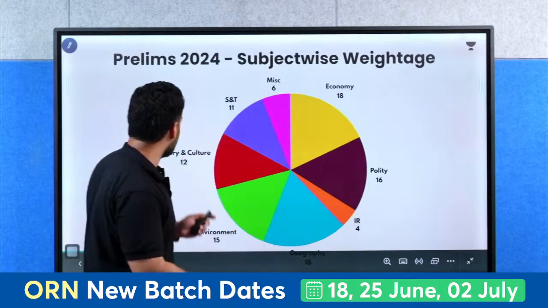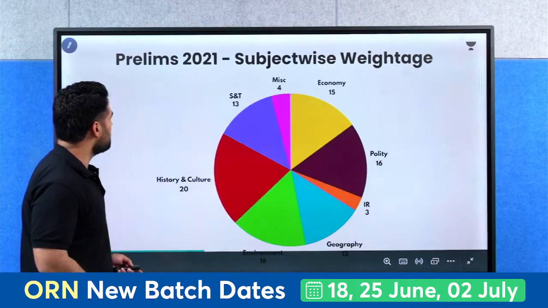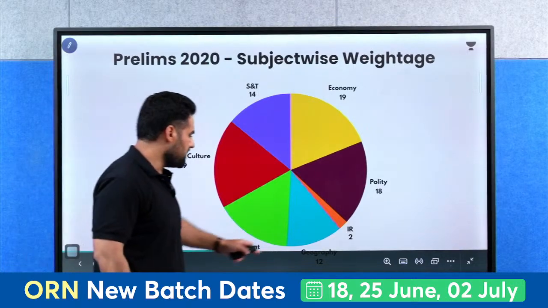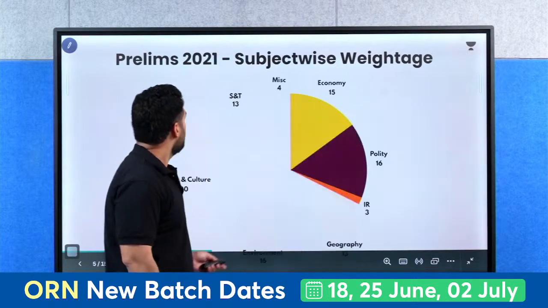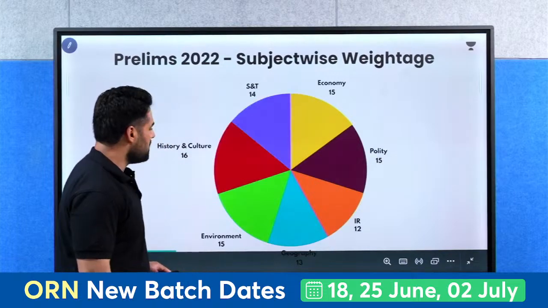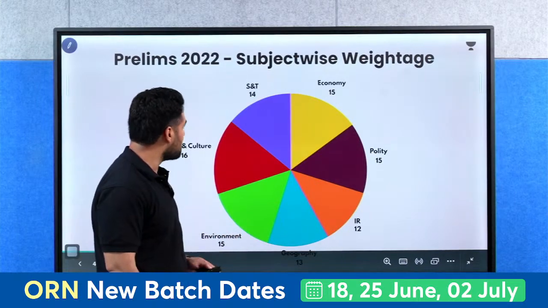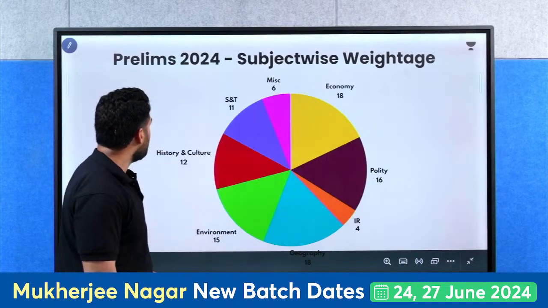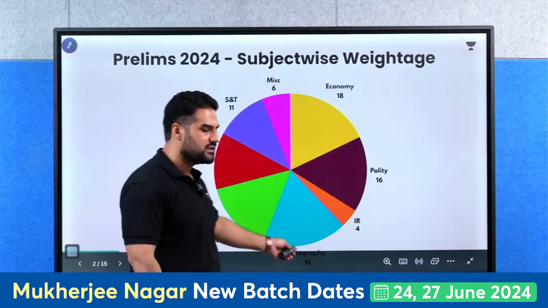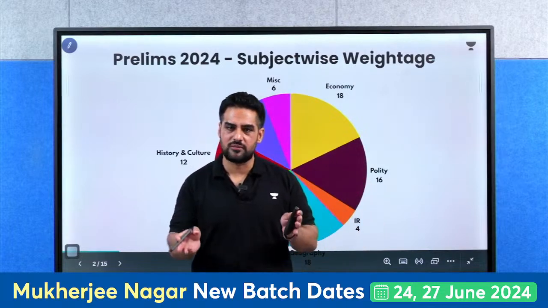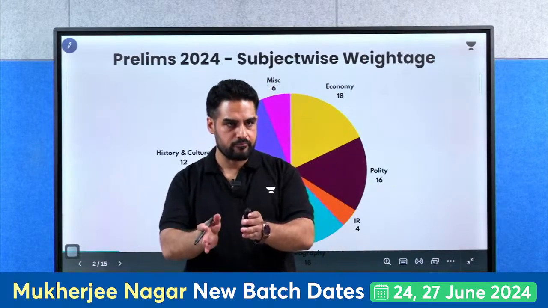Now, if I go with the geography analysis, starting from the year 2020, in 2020 there were 12 questions. 2021, there were 13 questions. 2022, again 13 questions. 2023, 17 questions. And again 2024, if you move to geography, there were 18 questions. So again, in geography, the questions are fluctuating from 15 to 20.